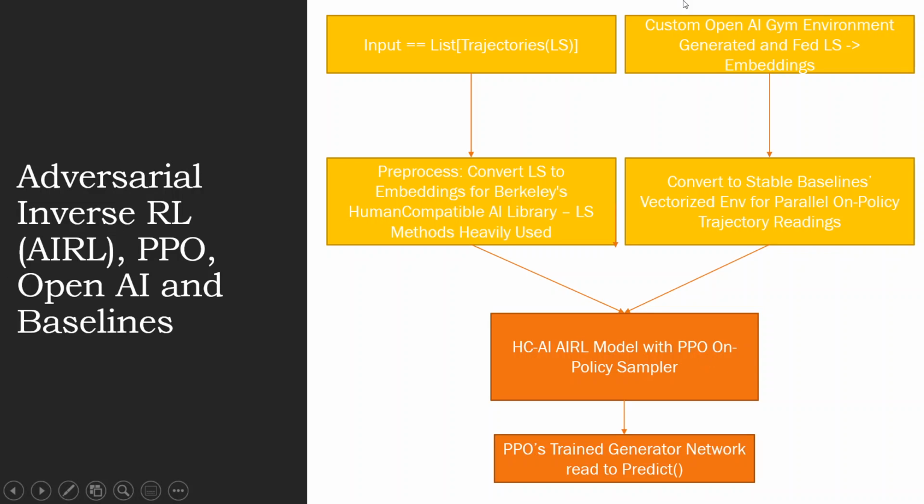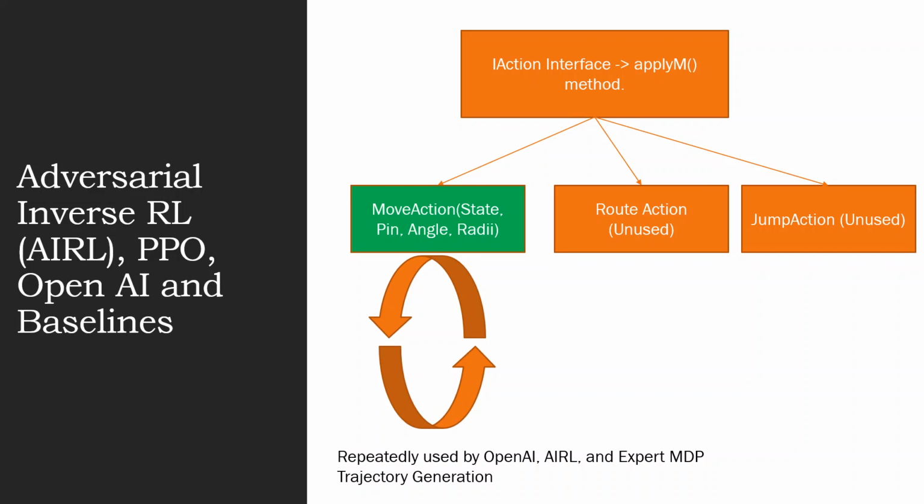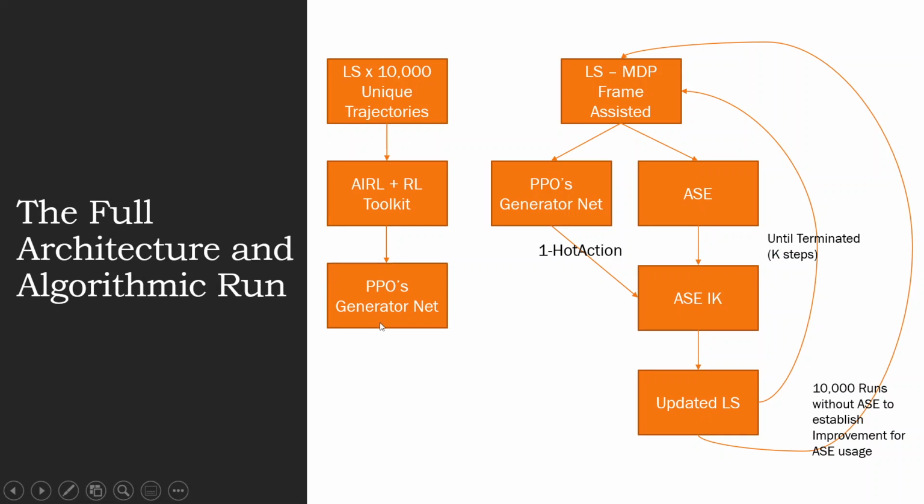And finally, my reinforcement learning, where I use OpenAI Baselines' Human-Compatible AI's imitation library to essentially create parallelizable vectorized environments and my trajectories to train a PPO model that's ready to predict actions. Actions look like this. For me, I use angular actions, but my method is general to any sort of action. Here's the actual architecture and algorithmic run. We create 10,000 unique logical stations, and then we essentially create a model. We test it, and then we run it actually in a physical environment.